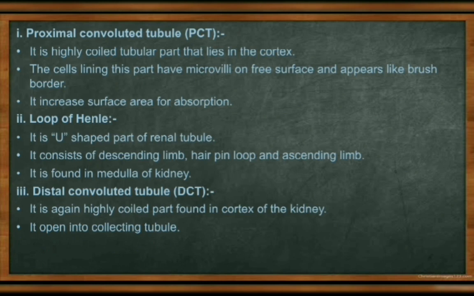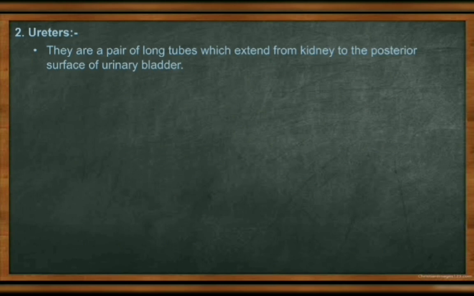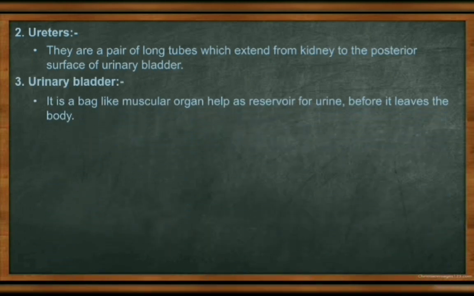Okay, next one, the ureters. I already told you, they collect the waste material from the kidney and deposit it into the urinary bladder. It is a pair of long tubes running from the kidney to the posterior surface of the urinary bladder. The urinary bladder is the reservoir that collects all the waste material. It is a bag-like structure where waste material is collected. It can hold about 0.5 to 1 liter of urine.